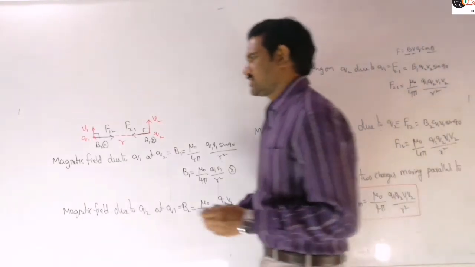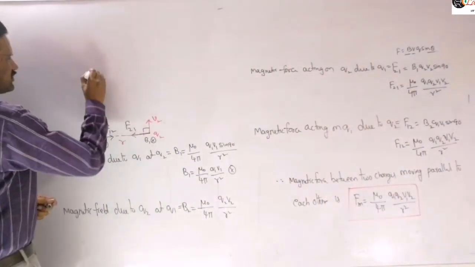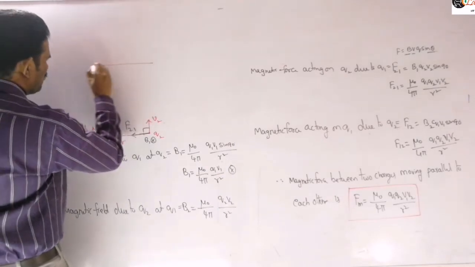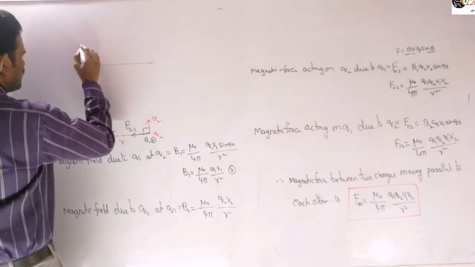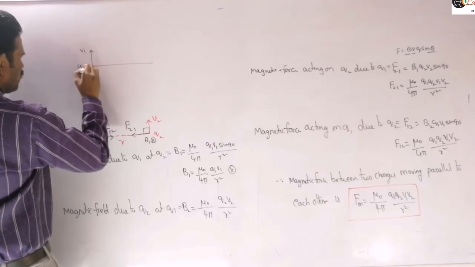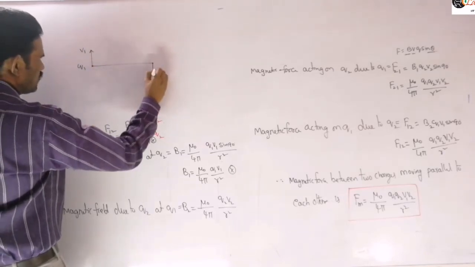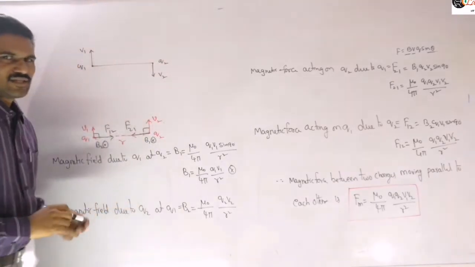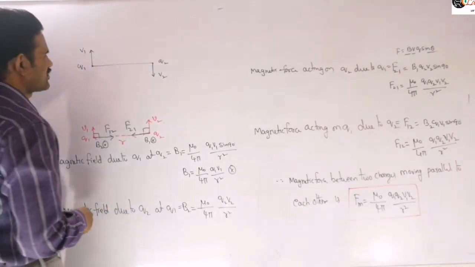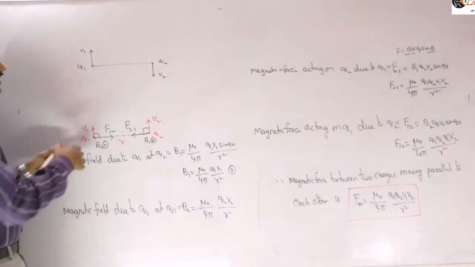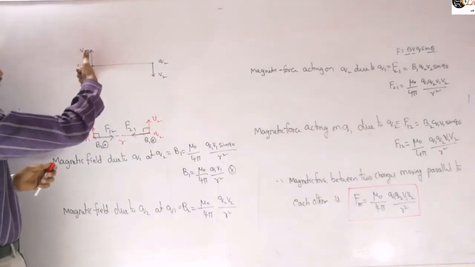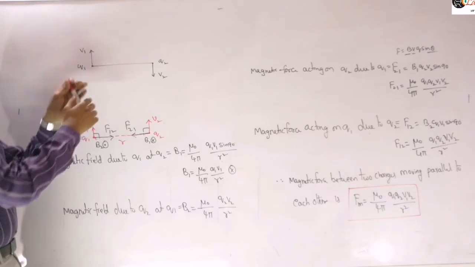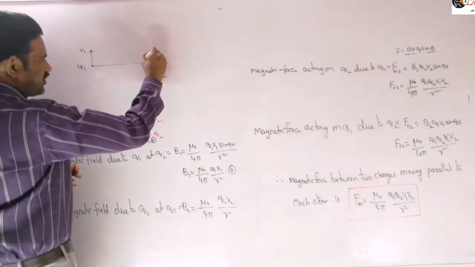So let us see this. If they are moving in opposite direction, I will explain the directions of this force here. This is V1 and this is Q1, and let it be Q2 and V2. Now in this case, let us identify the magnetic field directions. The magnetic field produced by the first charge at that location will be into the plane. The lines of force are entering here, so B1 is into the plane.